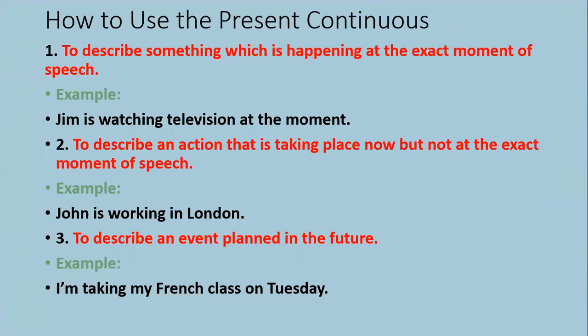If we talk about how to use the present continuous tense, there are some different cases. To describe something which is happening at the exact moment of speech. For example, Jim is watching television at the moment. Next, to describe an action that is taking place now but not at the exact moment of speech. The exact time is not told. So, John is working in London.